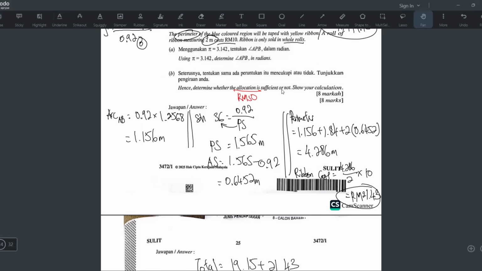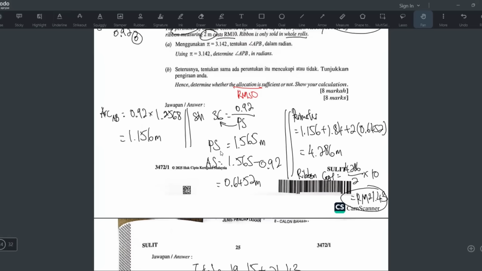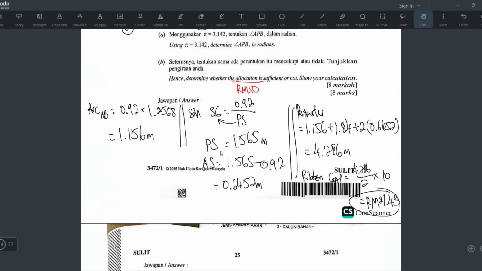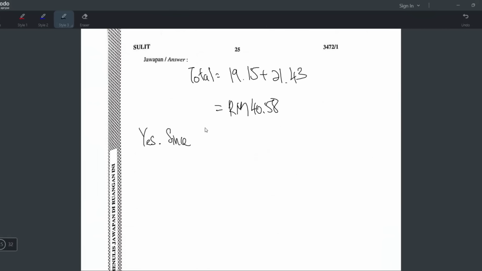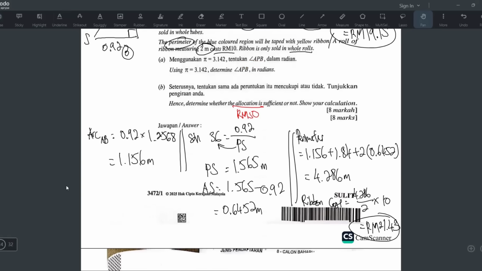Determine whether the allocation is sufficient or not. Show your calculation. So the allocated amount is 50, and now you have to use 40. Is the allocation of 50 enough? Yes, because this one is less than 50. So I can write yes, since RM 40.58 is less than RM 50, therefore, okay, how do they ask?